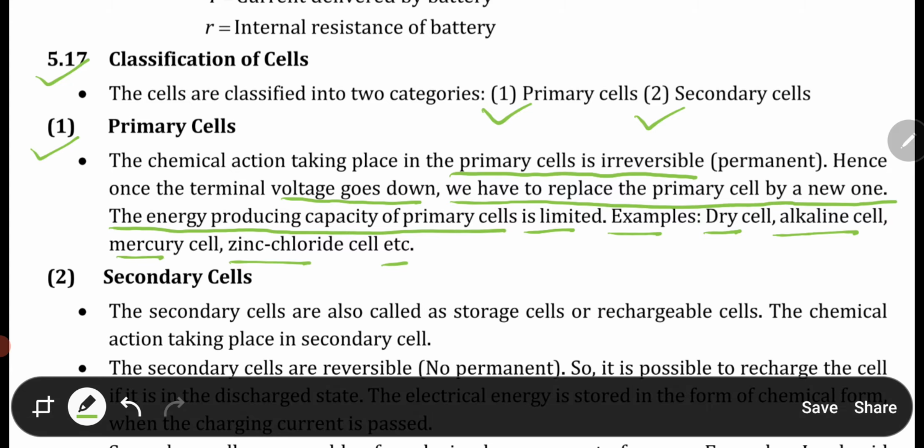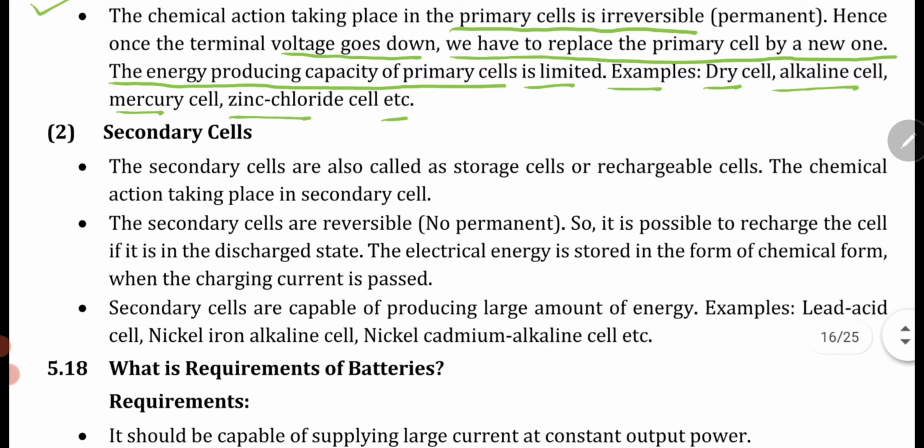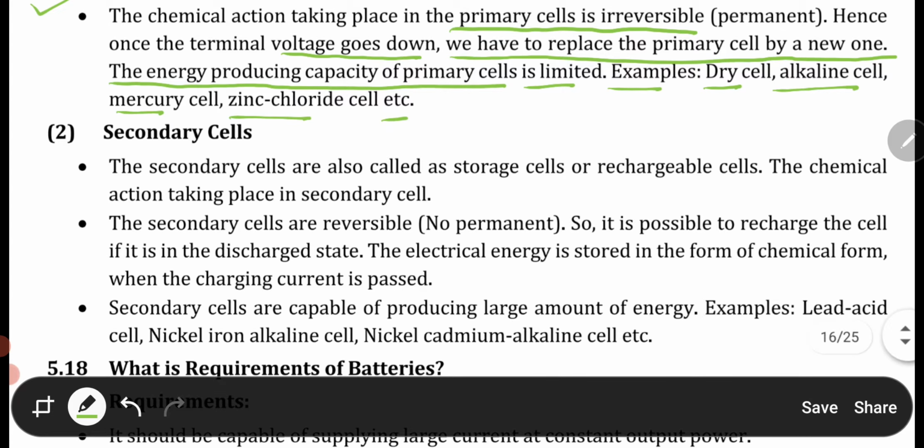So basically, primary cells have no reversible characteristic, so we cannot recharge them. Once we use this cell, we have to throw it away and replace it with a new cell. In contrast, we will see the secondary cells, which overcome the disadvantages of primary cells.